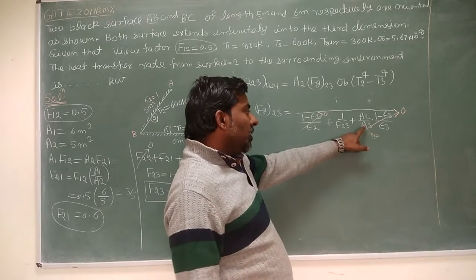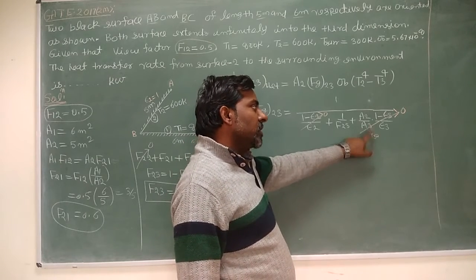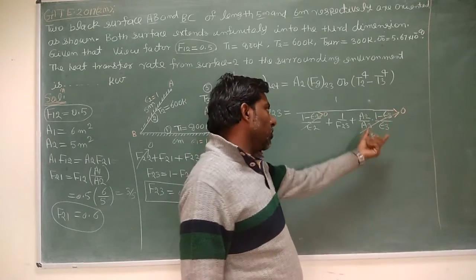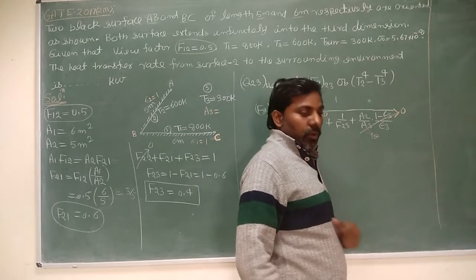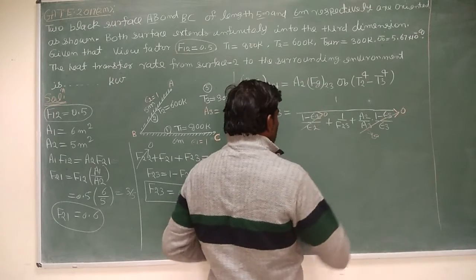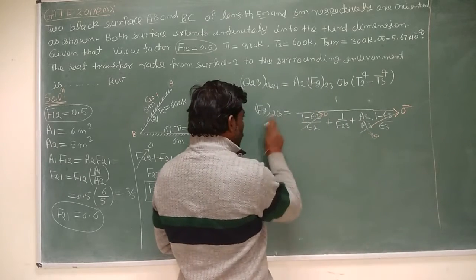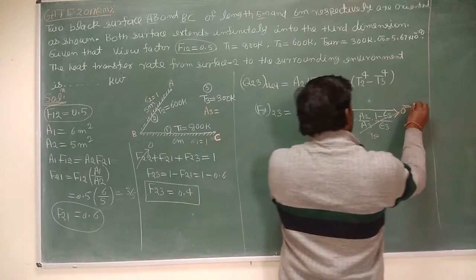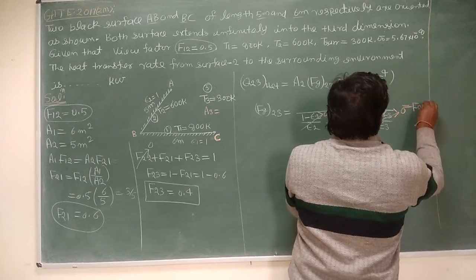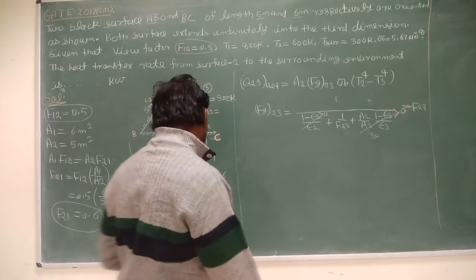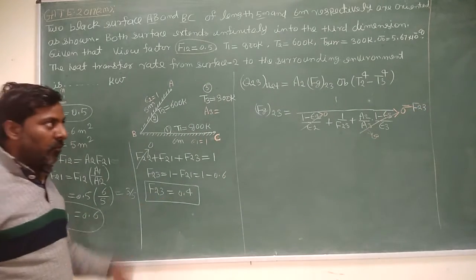So the area of the third body A3 is tending to infinity, something upon infinity is equal to 0, so this whole term will tend to 0. So what you are getting is that the gray body factor from 2 to 3 is equal to F2 to 3, and you know F2 to 3 is 0.4.